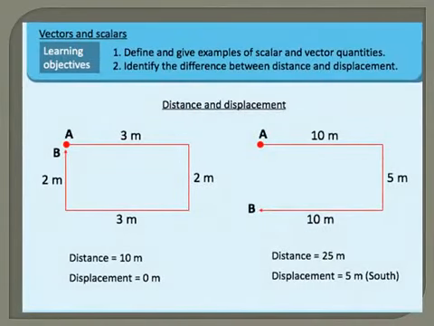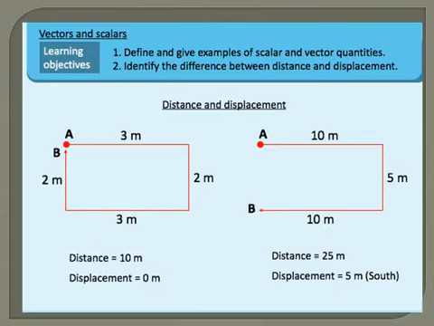Look at this slide where distance and displacement are being calculated. Let us take the first figure. A is the starting point and B is the finishing point. Obviously, A and B are one and the same. So what is the distance travelled by him? He first takes 3 meters, then 2 meters, then 3 meters and 2 meters.